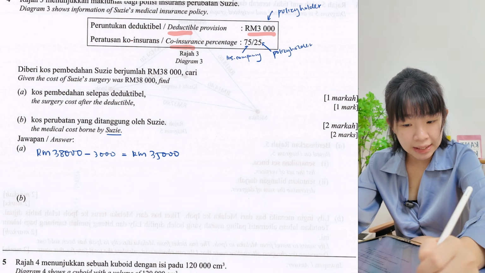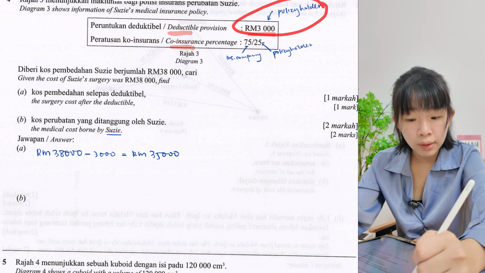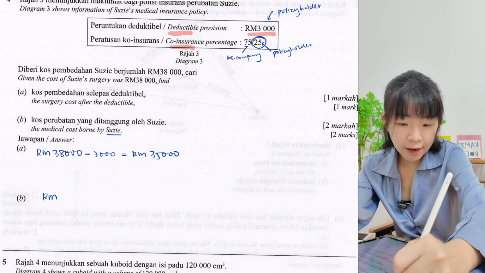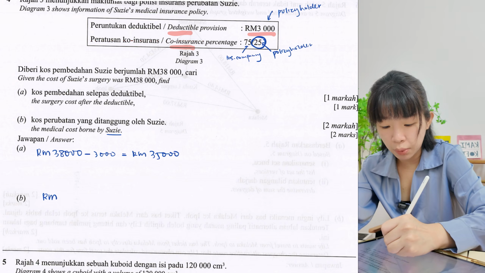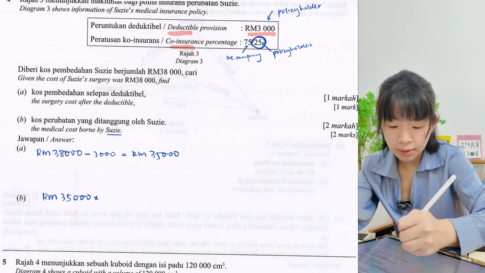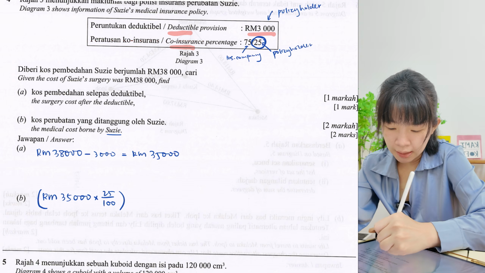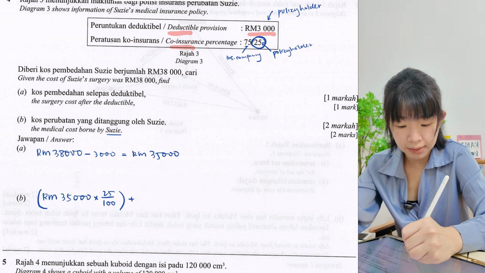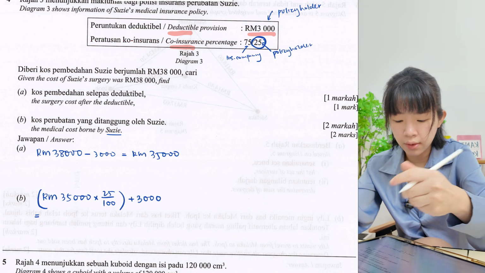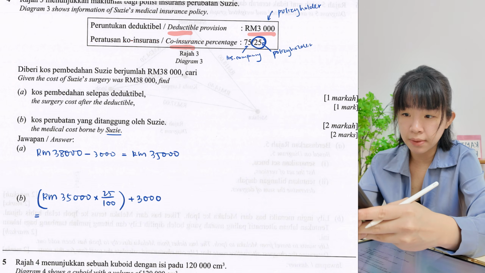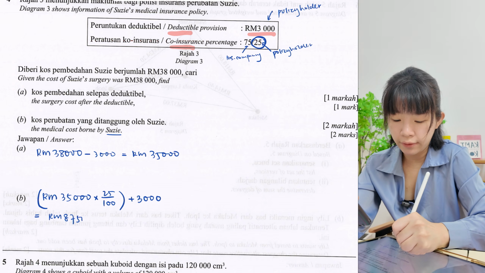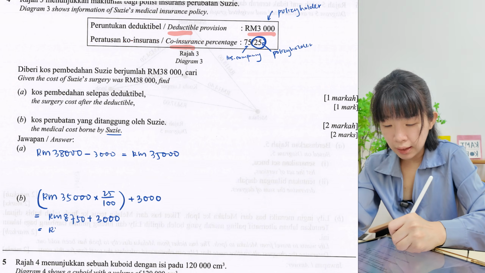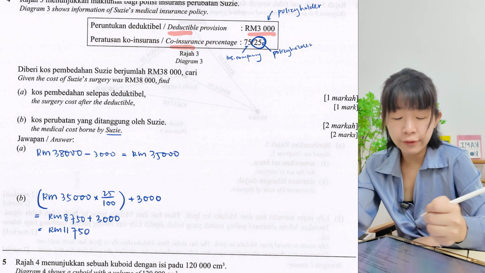The first one is the deductible, correct? The 3,000, and also the 25%. Okay, first, this 25% is not including the deductible. So that's why we are taking 35,000, this amount, times 25%. Okay, for policy holder Suzy, not just this cost, she still pays the deductible, isn't it? So the 3,000 is part of her cost. 35,000 times 25% is 8,750 plus 3,000. So the total cost for Suzy is 11,750. That's all.